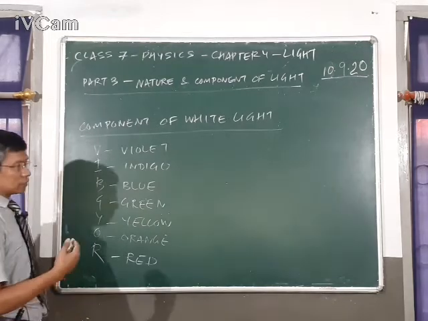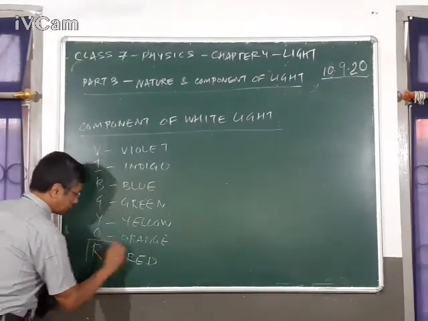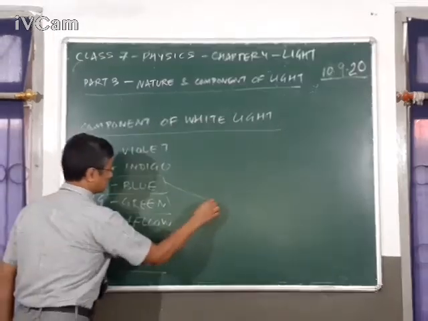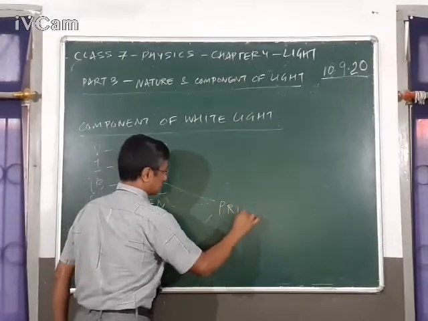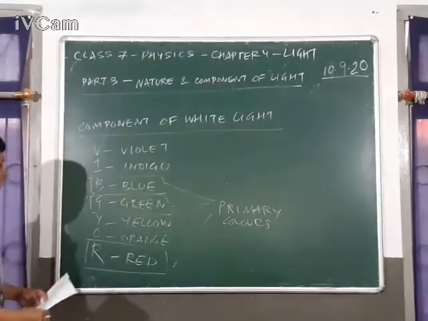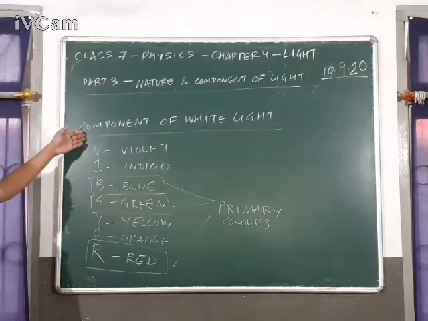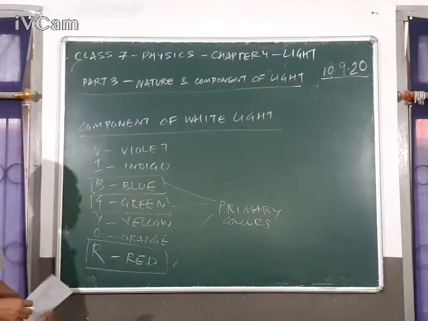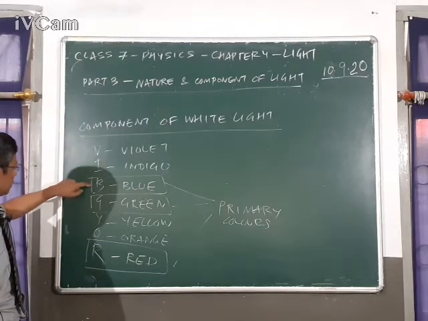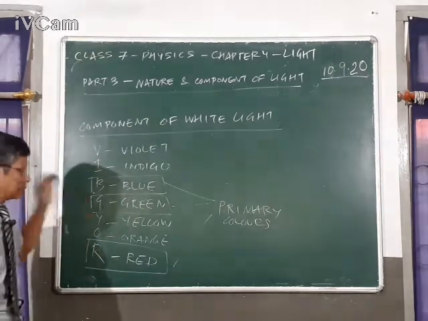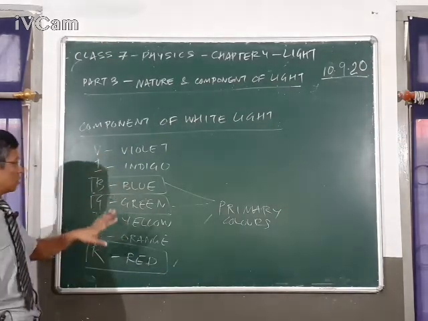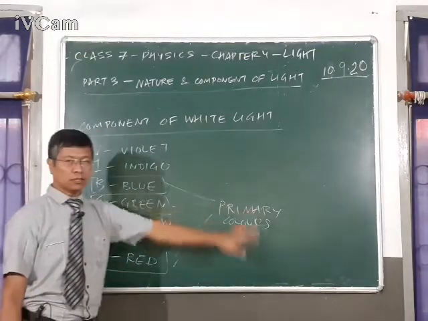And out of these 7 colors, we'll be discussing next the color red, the color green, and the color blue. These 3 are called the primary colors. So once again, the components of white light are these 7 colors. You must have seen this phenomenon when you observe a rainbow. Remember the short mnemonic, VIBGYOR, it is easy to remember: violet, indigo, blue, green, yellow, orange, and red. Out of which blue, green, and red are called the primary colors.